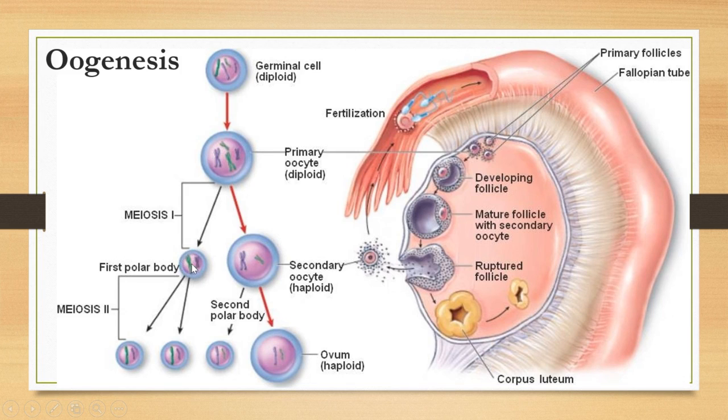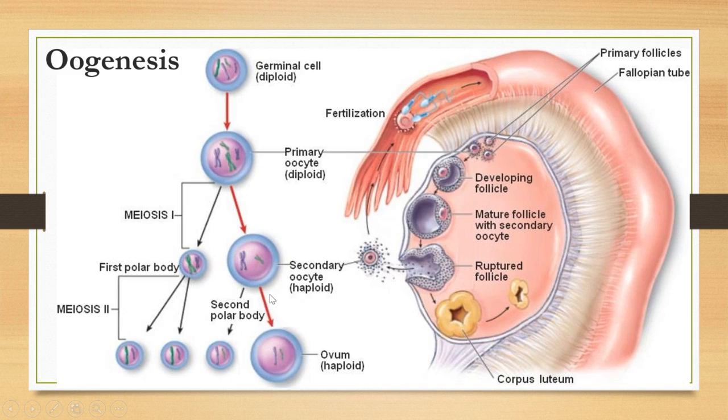After puberty, the secondary oocyte will continue meiosis 2. The first polar body will also continue meiosis 2 and produce two second polar bodies, whereas the secondary oocyte will continue meiosis 2 and produce one ovum and another polar body.